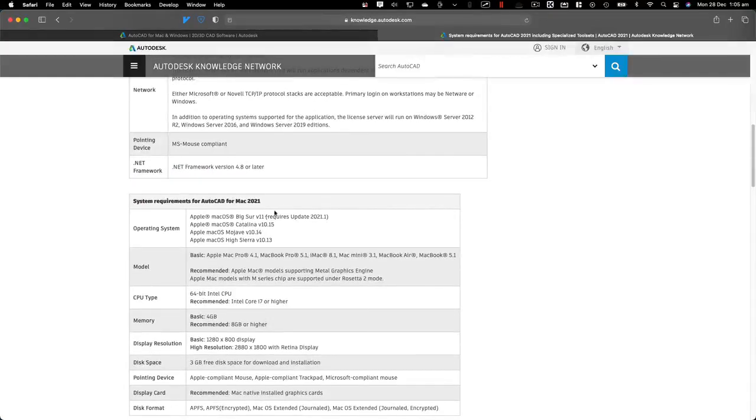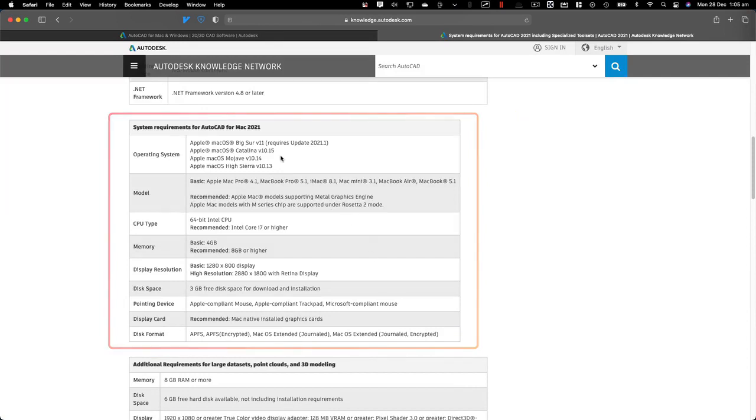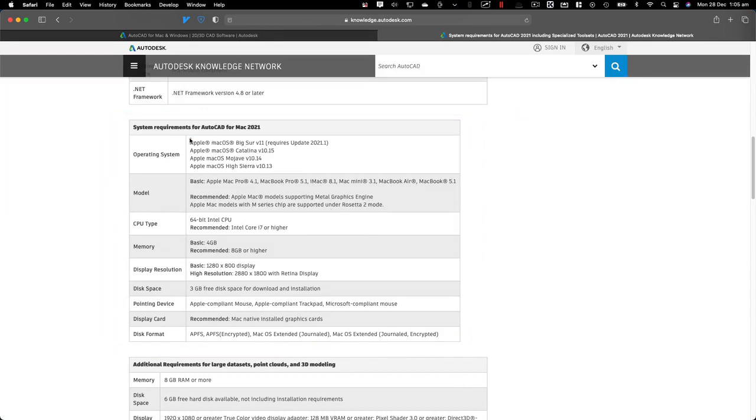Now, another thing we have here is the system requirements for Mac. So you're going to have to make sure you have an operating system like High Sierra and above for AutoCAD 2021. In terms of the model, if you have a MacBook Air from 2020, that should be okay. It will also be good on a Mac Mini. I've tried AutoCAD on a Mac Mini and a MacBook Pro 16-inch, but I haven't tried it on a MacBook Air, but as it's listed here, it should be okay.